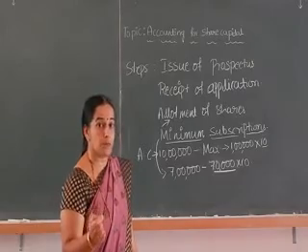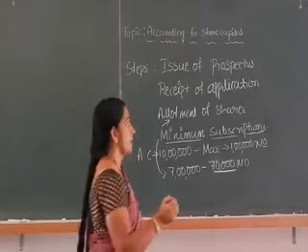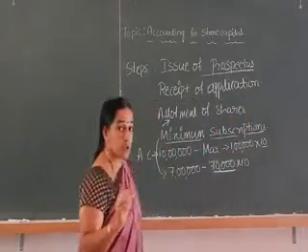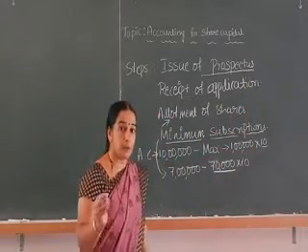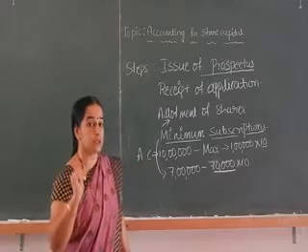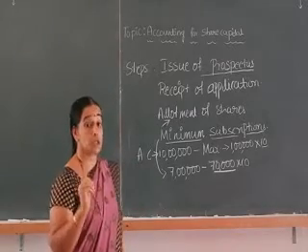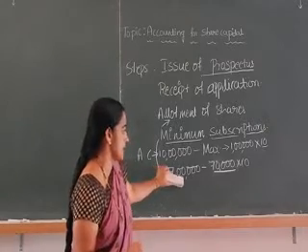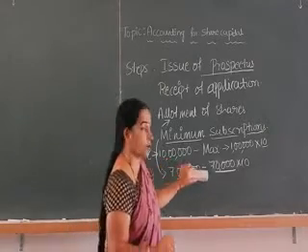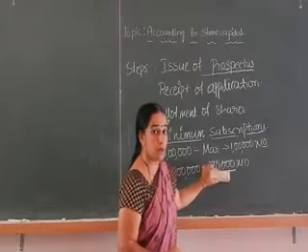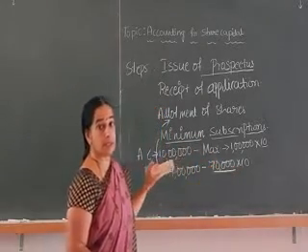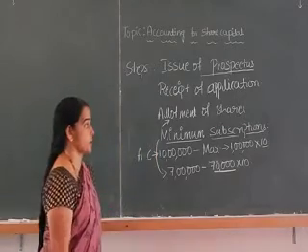So the minimum subscription will be mentioned in the prospectus. How will the people come to know what the minimum subscription is? It will be mentioned in the prospectus. If the minimum subscription is 7 lakh, they must receive 70,000 share applications. Only then can they start the allotment of shares.